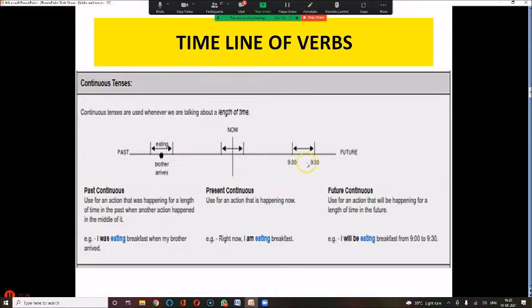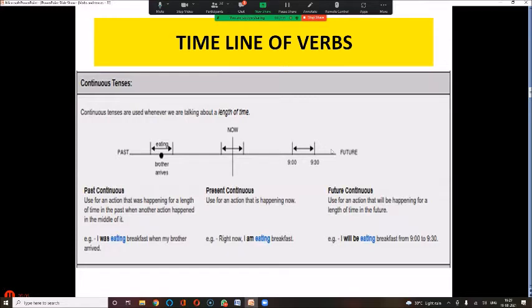Okay. Now future continuous. Future continuous में I told you any future tense will तो लगेगा ही लगेगा. Now any future tense with the continuous or any continuous tense with ing has to have a be verb. Now be verb in present tense is am, be verb in past tense is was. Now what about the be verb in future tense is be. So that is why I will for future, be for helping verb. Eating ing. I will be eating breakfast from 9 to 9:30.